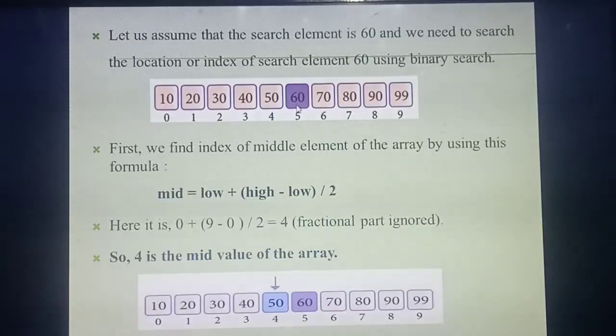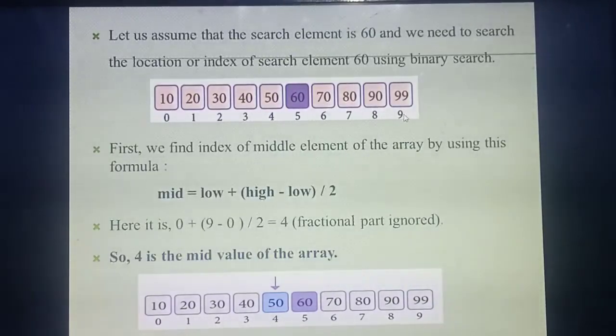To find the middle element, what's the formula I said? Middle element means total number of elements divided by 2. How many elements are there? 10. 10 divided by 2 gives 5.